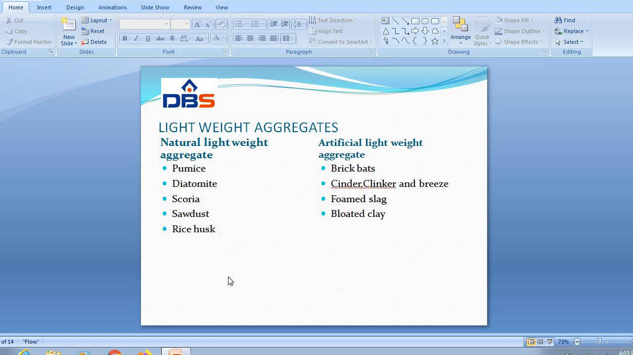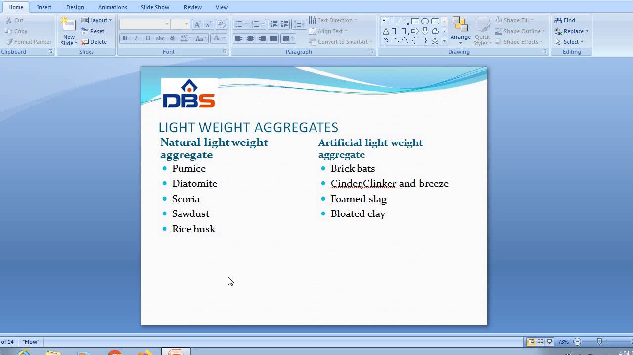Natural lightweight aggregates are not found in many places, and they are also not of uniform quality. These are rocks of volcanic origin which occur in many parts of the world. They are light and yet strong enough to be used as lightweight aggregates. The lightness is because of the escaping of gas from the molten lava. Pumice is usually light colored, nearly white.